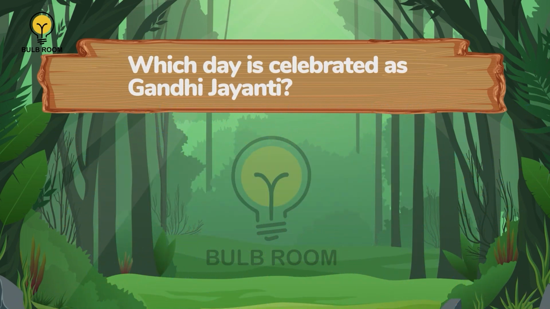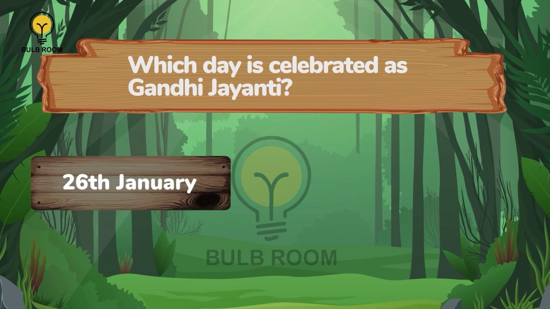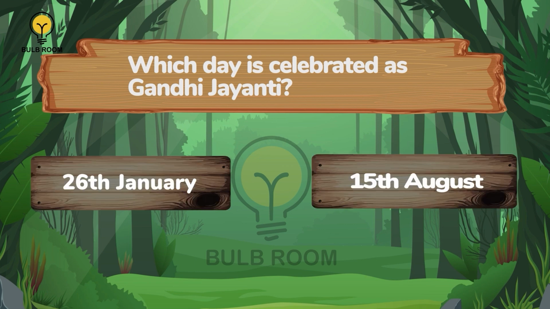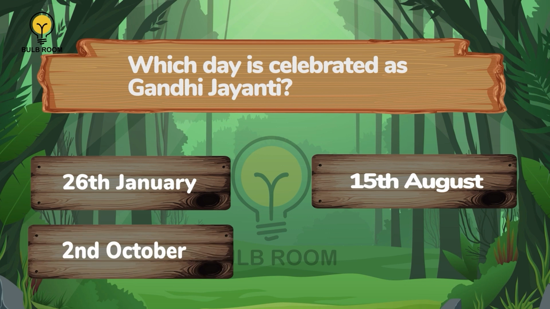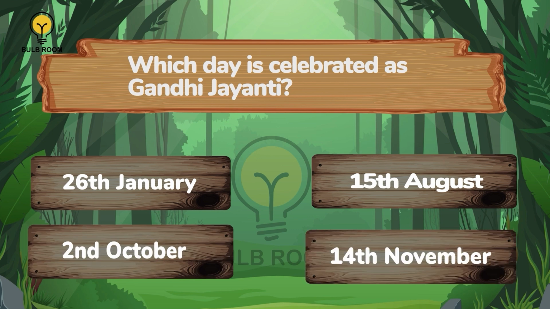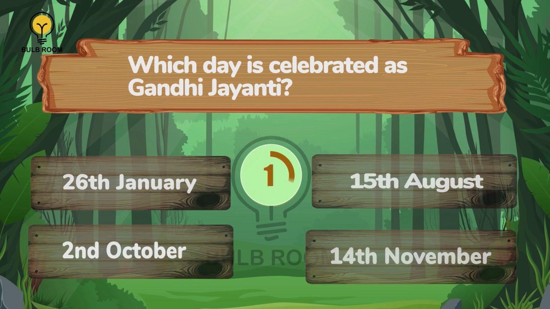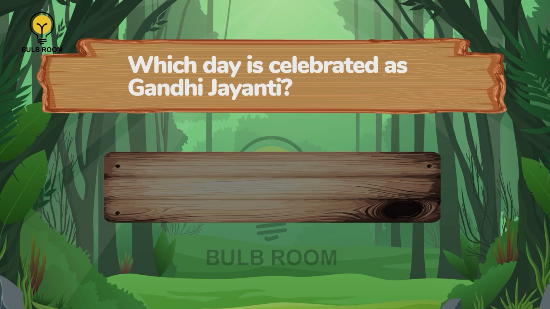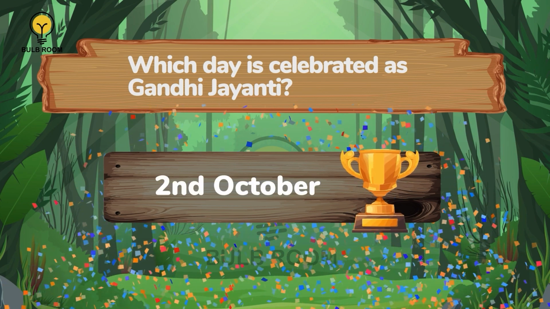Which day is celebrated as Gandhi Jayanti? 26th January, 15th August, 2nd October, 14th November. The right answer is 2nd October.